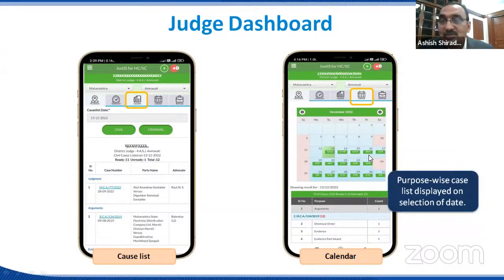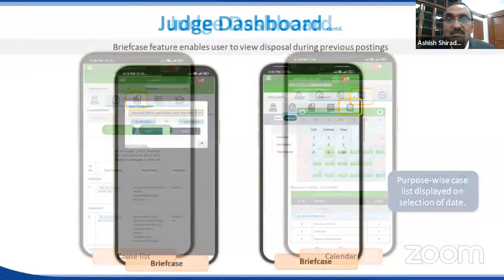If I click on this 23, I'll get the list of civil cases. Again, you can get the list of cases stage wise, how many ready cases are there, how many unready cases are there. So all that information is available at the fingertips. So cause list is there, calendar is there, pendency, disposal, everything of a particular judge can be monitored.